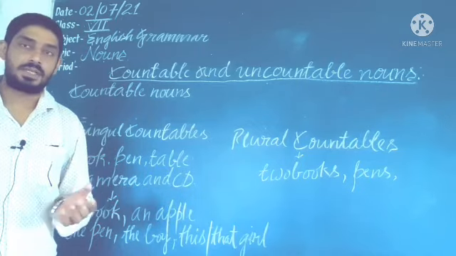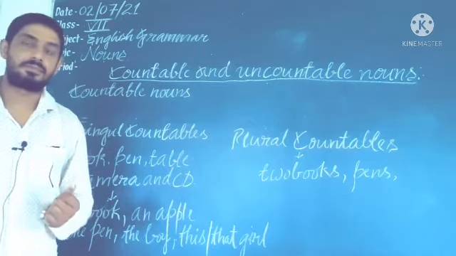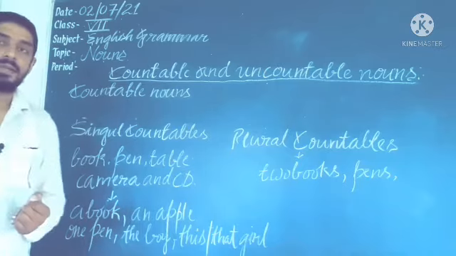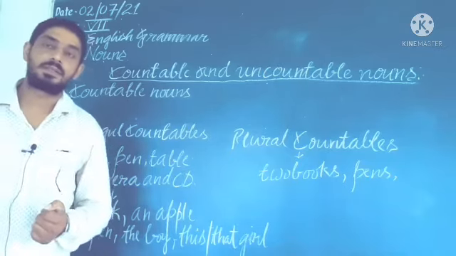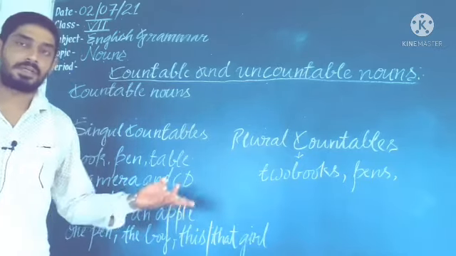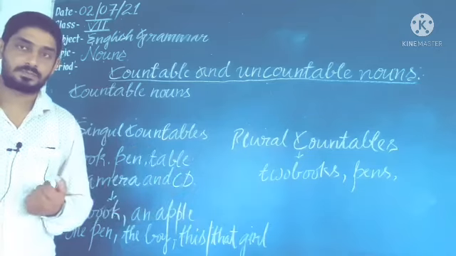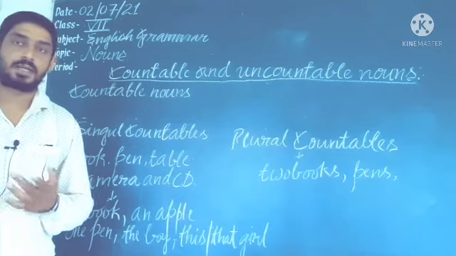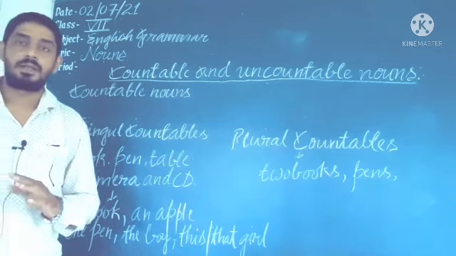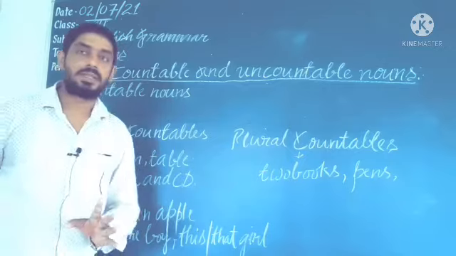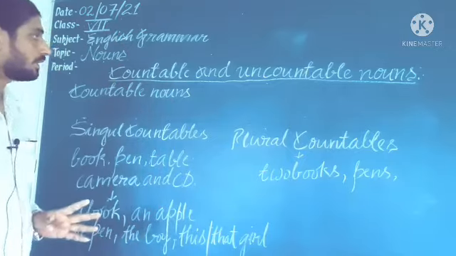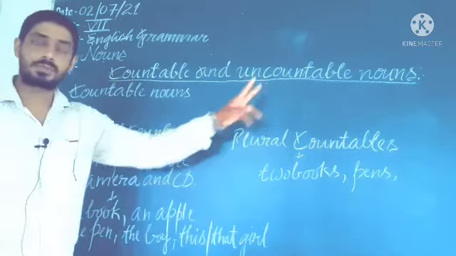Suppose honesty, wisdom, poverty, richness. Suppose feelings, happiness, sorrowness, joy. So abstract noun will also come in the category of what? Uncountable nouns.